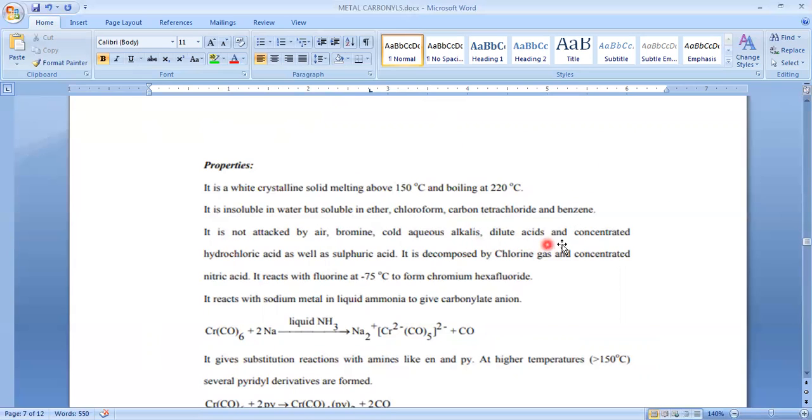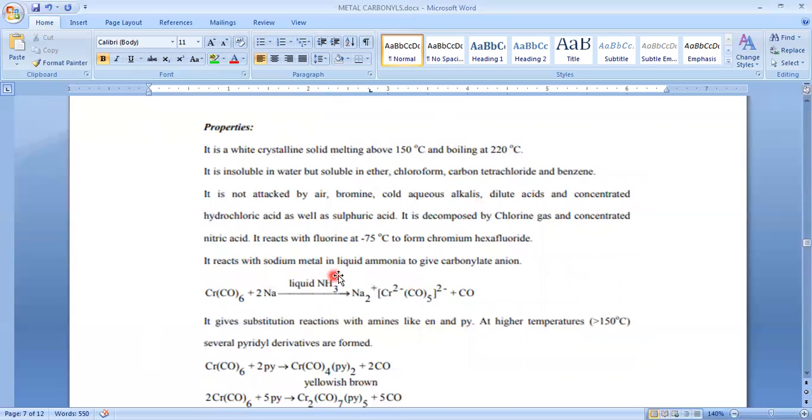Alkali means base, dilute acid, concentrated acids. So here concentrated sulfuric acid as well as concentrated hydrochloric acid, and it is decomposed by chlorine gas, and concentrated nitric acid, and it reacts with fluorine at minus 75 degrees centigrade to form chromium hexafluoride.